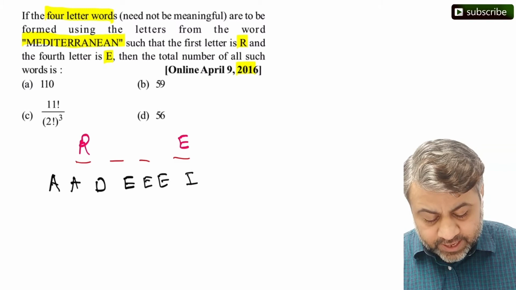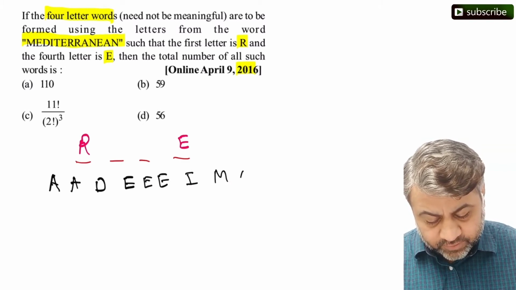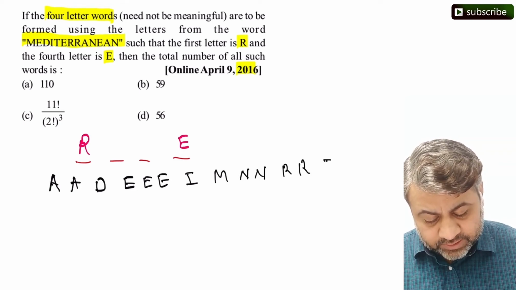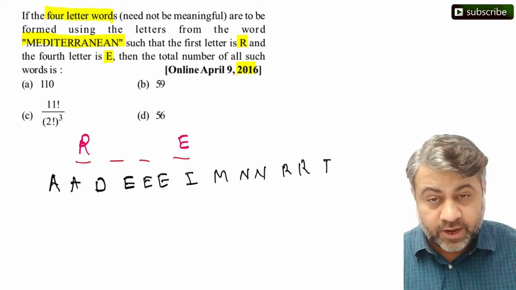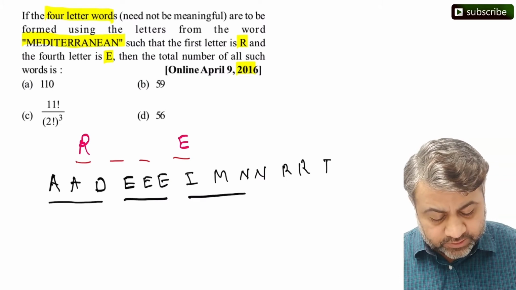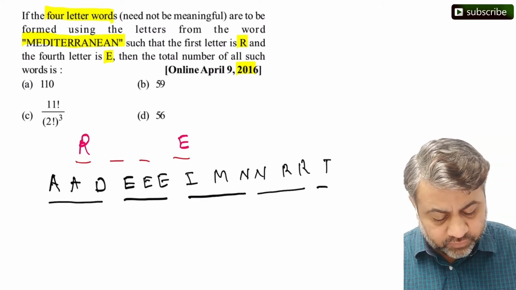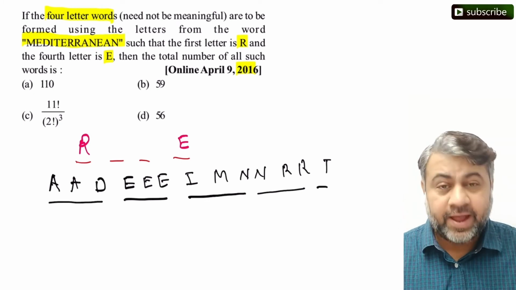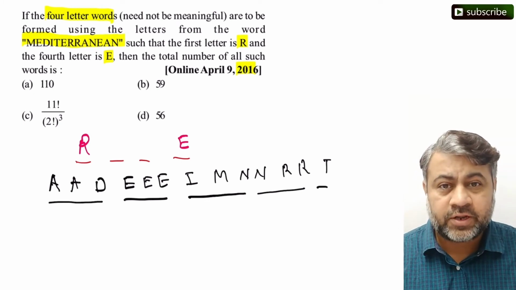We have I, we have M, we have N coming twice, and we have R coming twice, and we have T. Let me count how many letters there are. 1, 2, 3, 4, 5, 6, 7, 8, 9, 10, 11, 12, 13. In Mediterranean there are 13 alphabets and I have arranged all 13 alphabets.